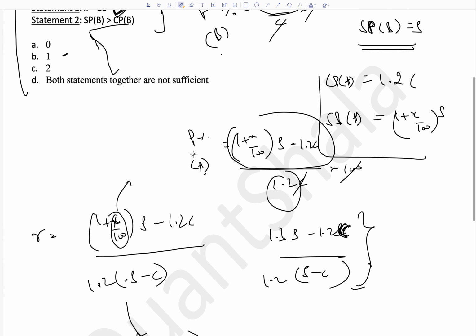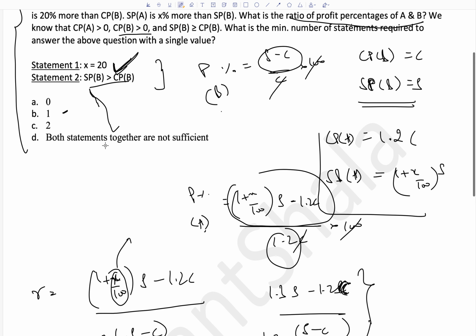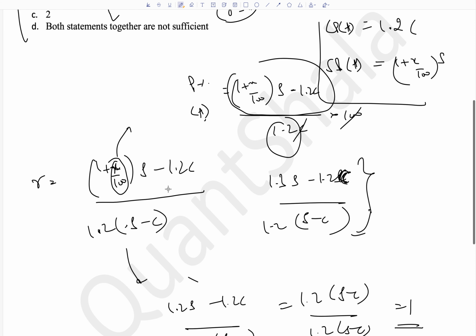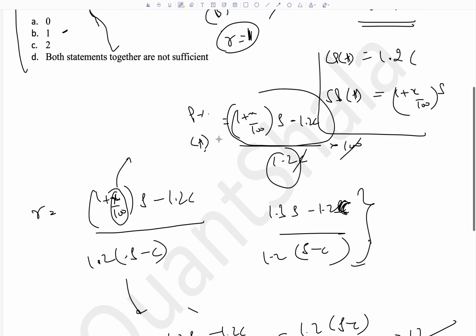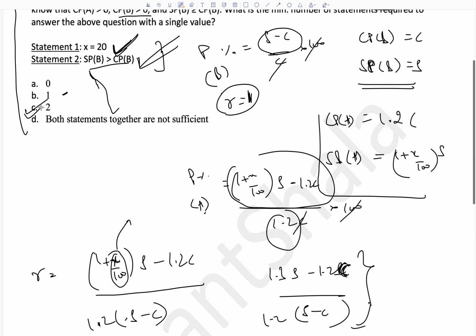So we need to know definitely that B did not sell it for no profit, no loss. If B's selling price was equal to B's cost price, the answer would be indeterminate. We cannot determine the answer in that case. So we definitely do need statement 2 also to answer the question with 1. So the ratio will be 1, as we saw here. So the answer to this question will be 2. Make sure you understand this.